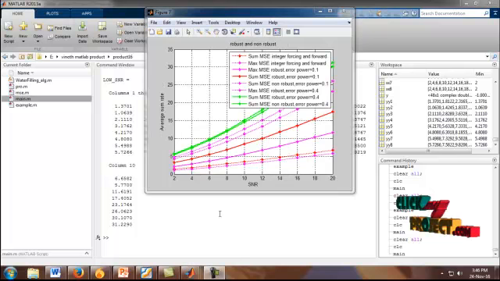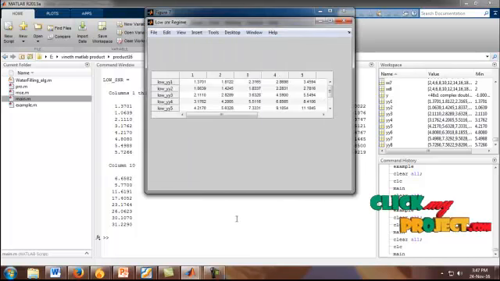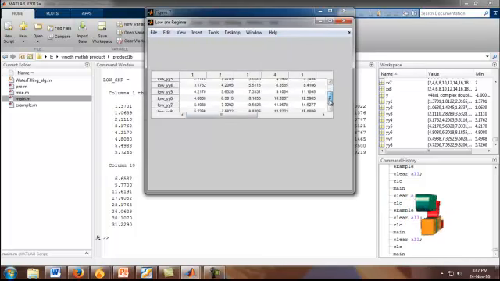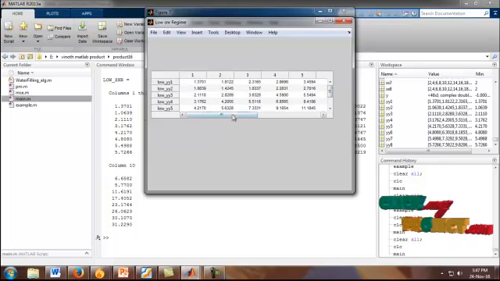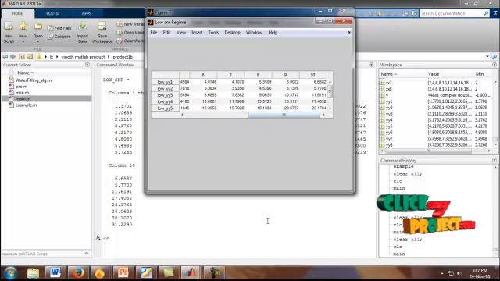Figure 7 shows the comparison of robust and non-robust MSE values. The red color line shows the sum of MSE integer forcing and forward, the pink color line shows the maximum MSE integer forcing and forward, and the green color line shows the sum of MSE non-robust error power equal to 0.4 and robust error power equal to 0.4. In the comparison graph, values are shown in the table, so we can easily measure the values up to 10. The project demo was completed.